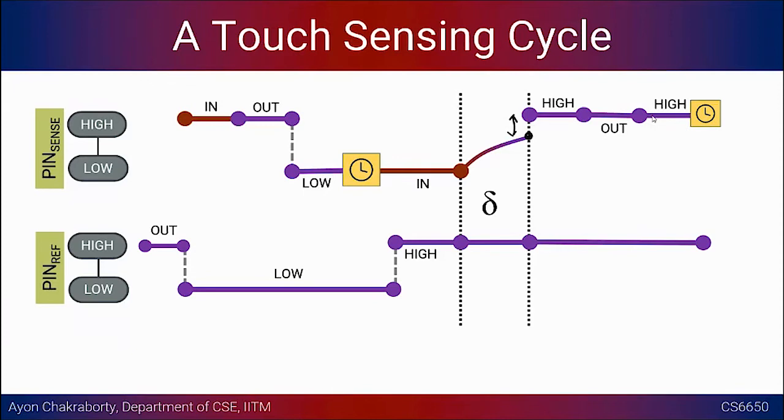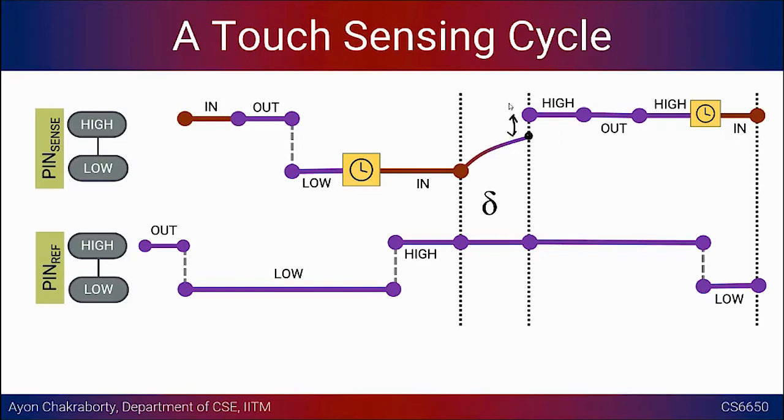During this time, on the bottom side, we are also tracking pin ref, which was kept at high, right? Before the next operation starts, we need to make sure that it is kept at low and switched to low, and then pin sense is switched to input. So this is the entire pipeline, or the entire time diagram, of these 2 pins. This is what we need to do with these 2 pins in order to achieve this value delta.